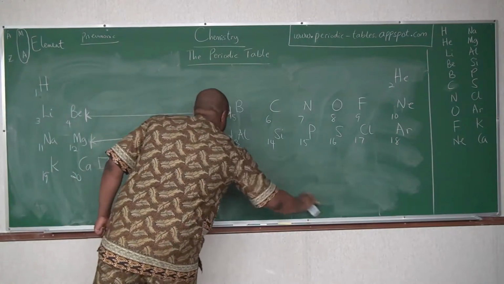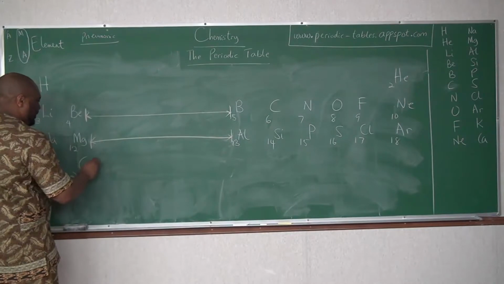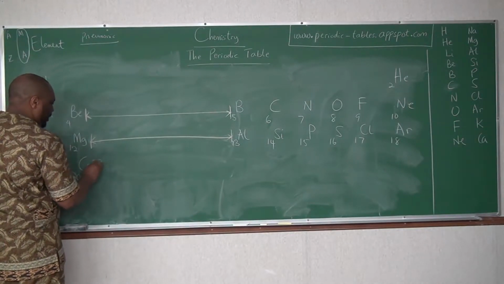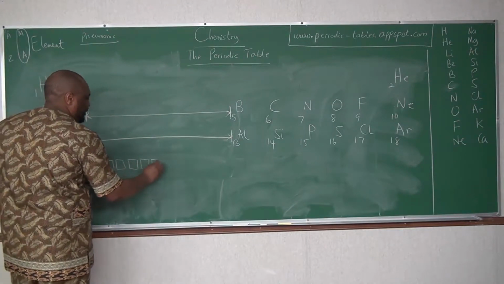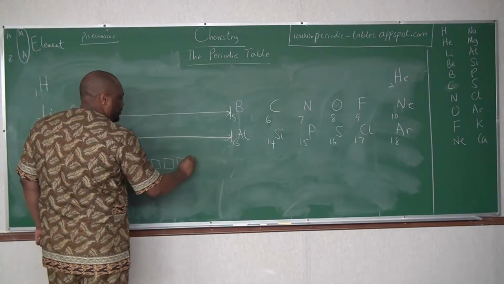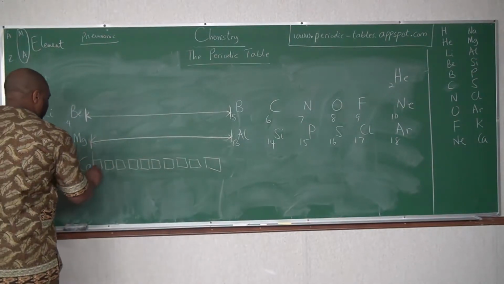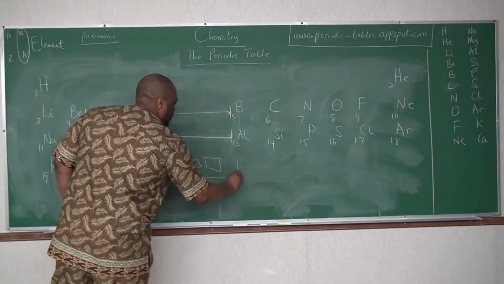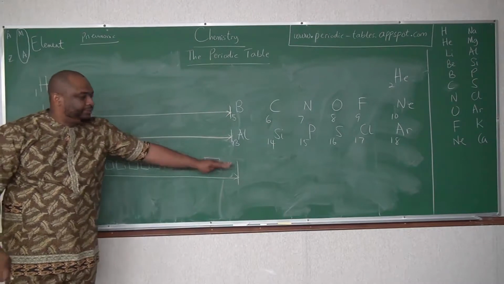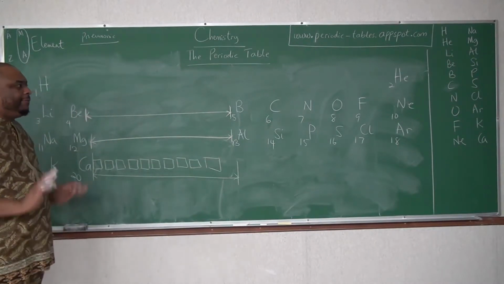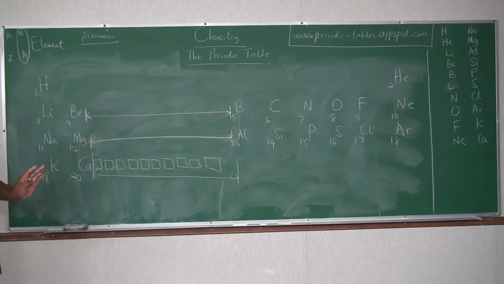So technically, the next thing we'll discuss, we'll look at here, what is here? 21, 22, 23, 24, 25, 26, 27, 28, 29, 30. That is here. We'll look at these transition elements. So that's the reason we put it there. But for now, just know that this is the way we arrange the first 20 elements in the periodic table.